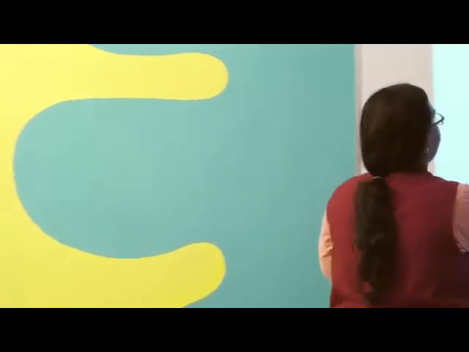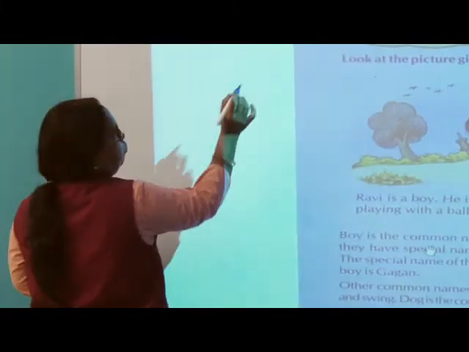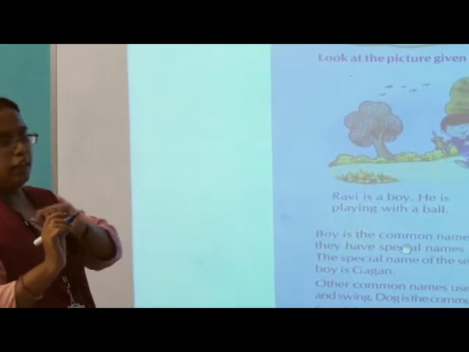This is a fish. We know this is an animal, but which kind of animal is it? Fish. So I want to tell you that each and everything in this world has a name. Without a name we can't identify anything. Now these special names are of two types.